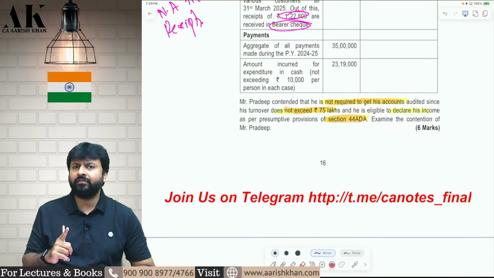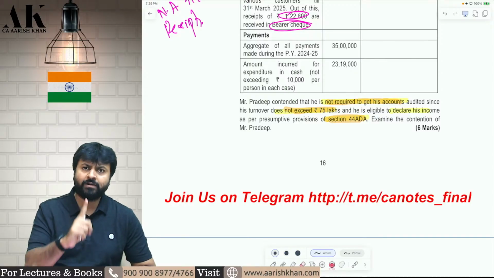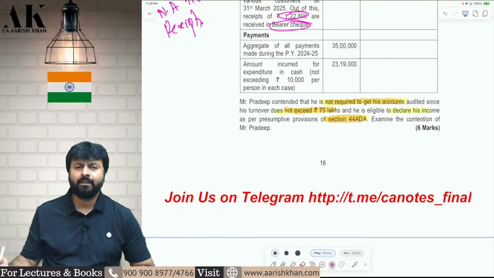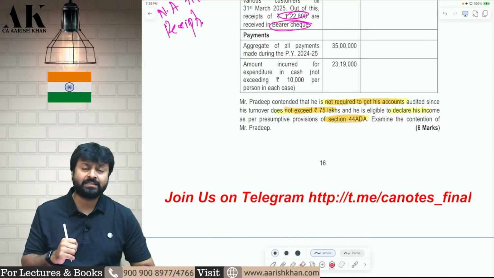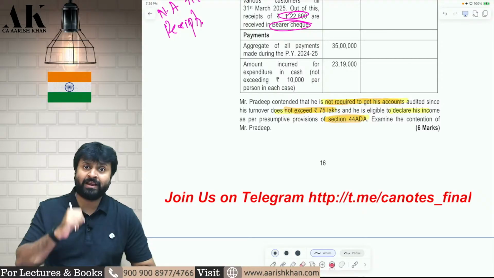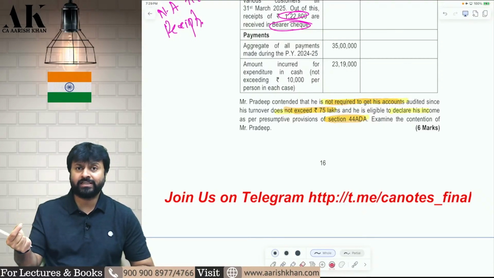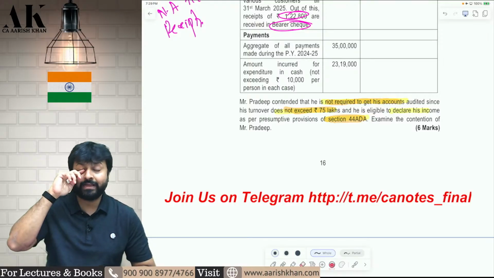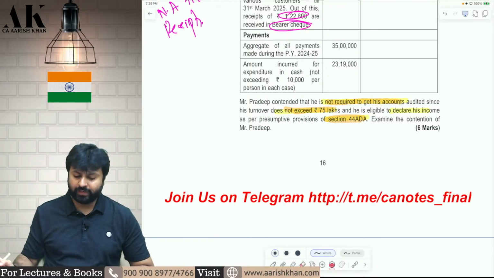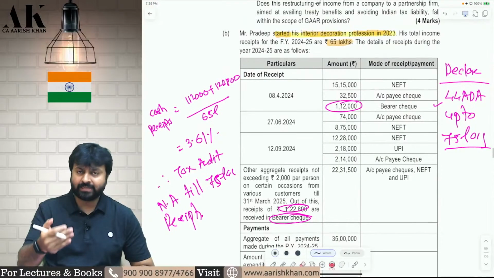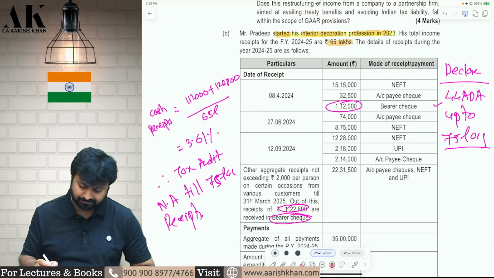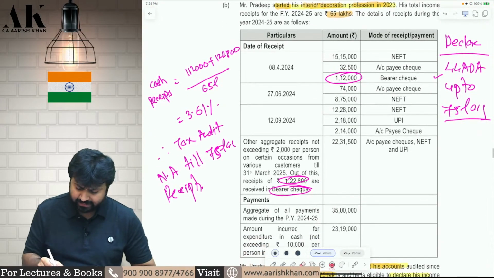Yes, he can go for 44ADA because interior decorator is a notified profession under 44ADA. But the limit in 44ADA is 50 lakhs. But remember, an amendment has been made that for some people it has been increased to 75 lakhs. If your cash receipt is up to 5% of total receipts, then the benefit up to 75 lakh will also be allowed under 44ADA, and therefore we need to check whether the cash receipts are up to 5% of total receipts. These are the list of receipts.